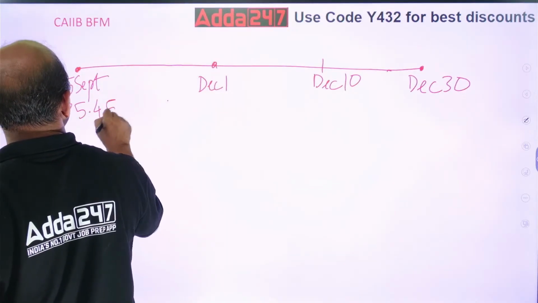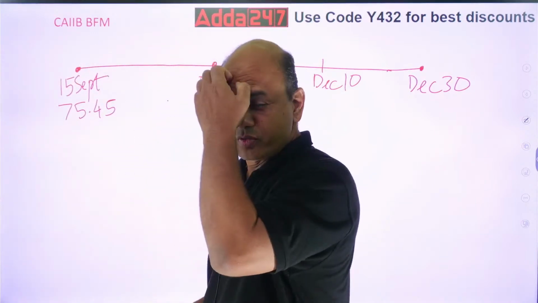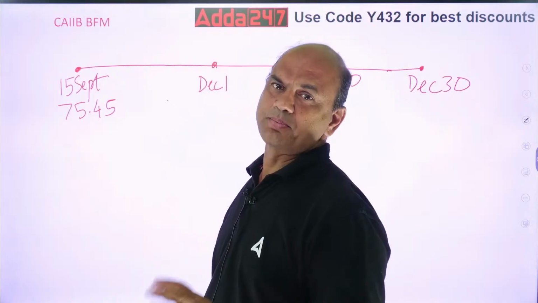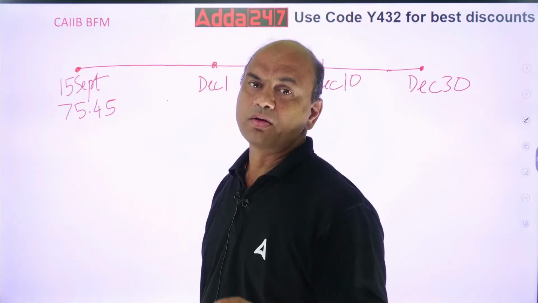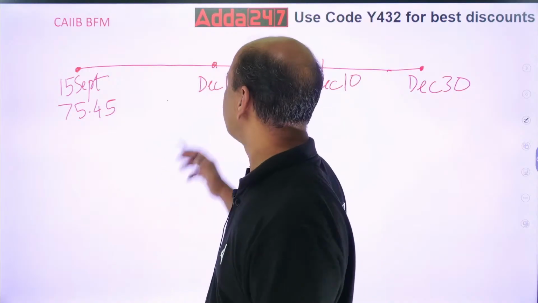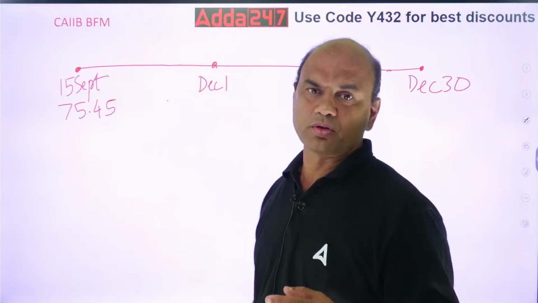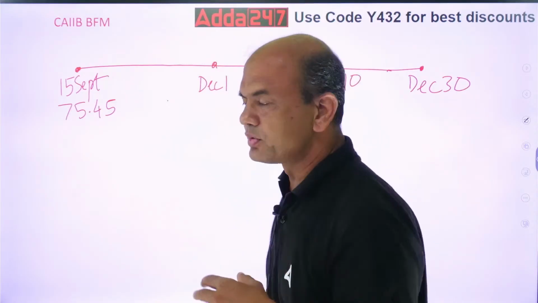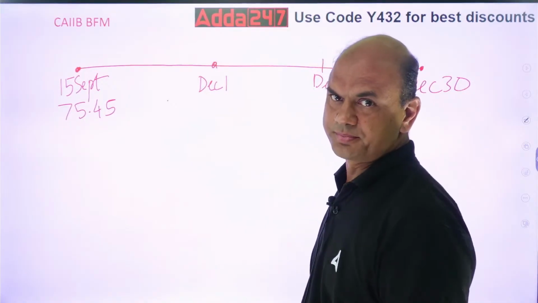Now this is September and this is December. So which rate will you use? See this, September end, then October. Kindly remember, whenever you are using any rate, you always remember whether you have to use the forward points of 1 month or 2 month or 3 month.